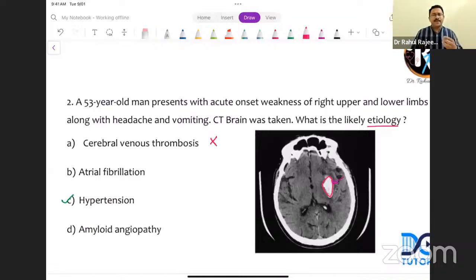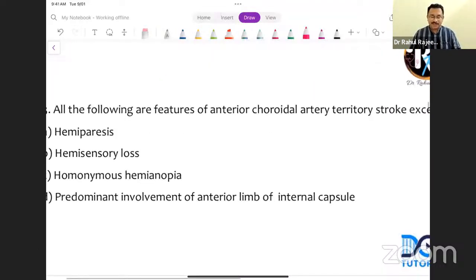Atrial fibrillation, we know, can predispose to cardioembolic stroke, which can present as an infarct that may undergo a hemorrhagic transformation. Amyloid angiopathy: this is not the classical location of the bleed in amyloid angiopathy, and we'll be discussing a similar question shortly. So what is the answer here? Answer is option C. Let's quickly go to the next question.